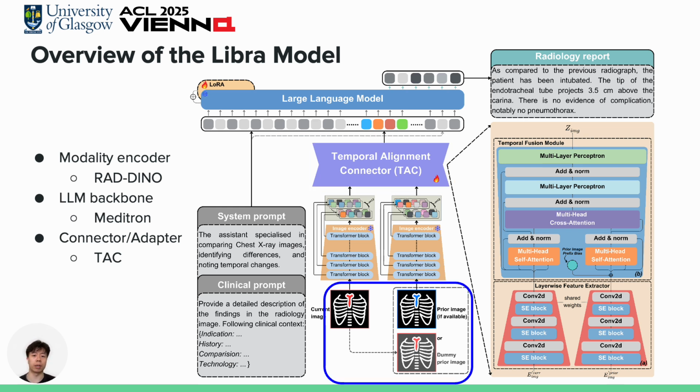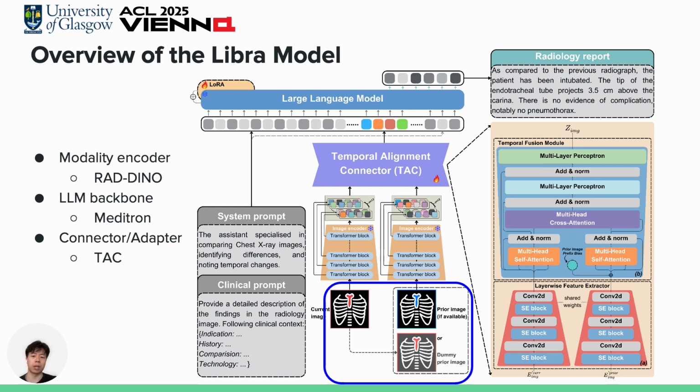One challenge in the real-world setting is that not every scan has a prior study available. To ensure consistency between training and inference, we introduced a simple but efficient solution: a dummy prior image, which is just a copy of the current image. This helps mitigate spurious references to non-existing scans and maintains a consistent input for the model.